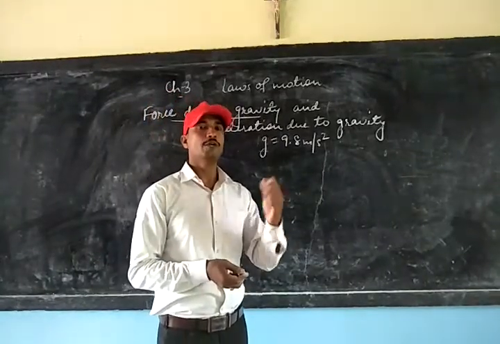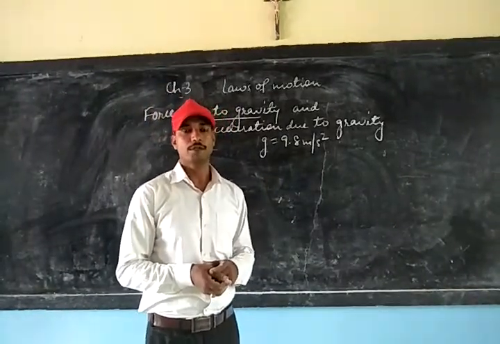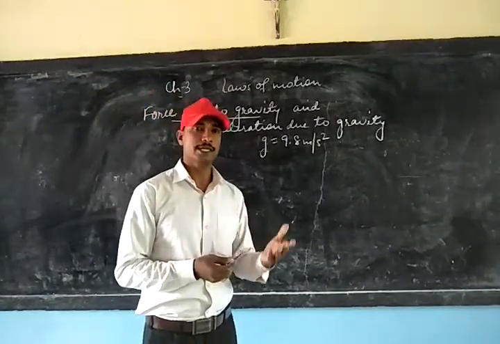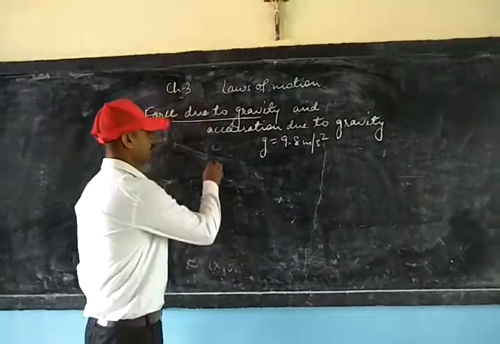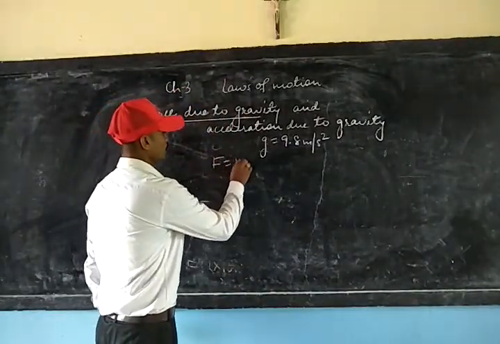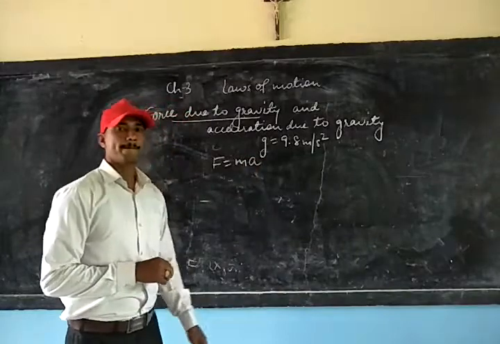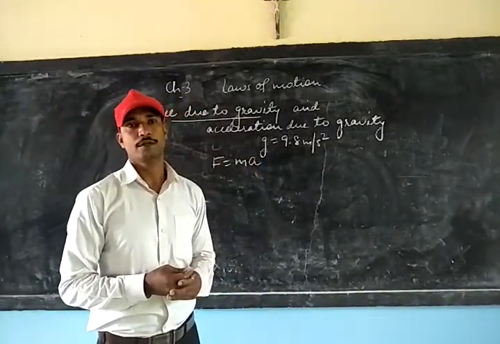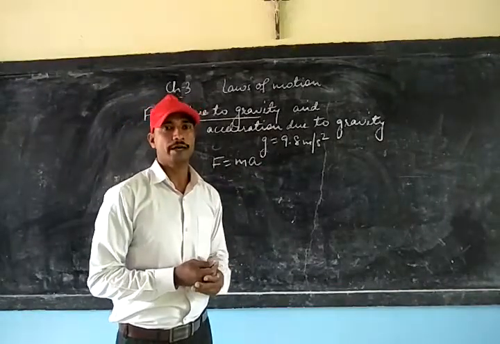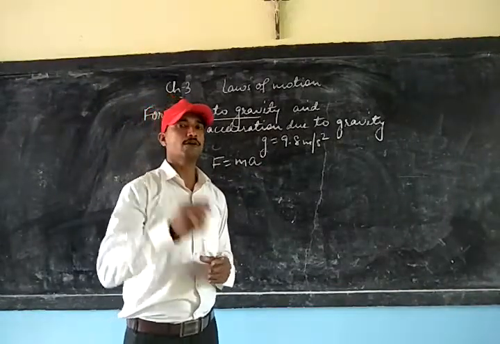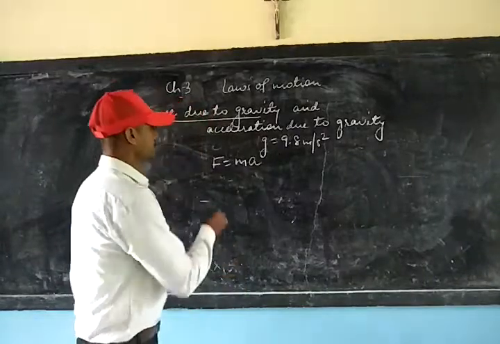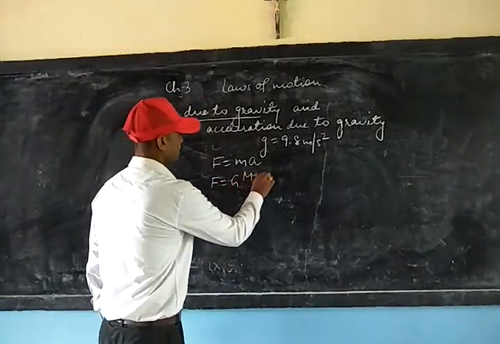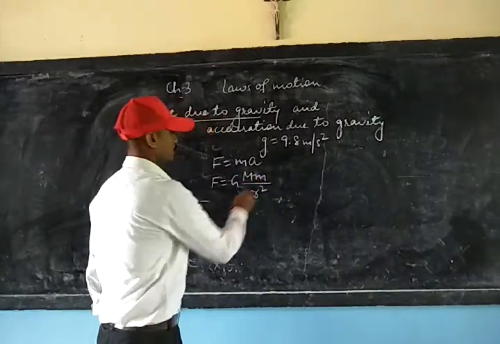We all know, according to Newton's law of motion, the force acting on the body produces an acceleration which is given by F is equal to m into a. This expression is according to Newton's second law of motion. And according to Newton's law of gravitation, the force acting on the body is given by F is equal to G M m divided by r square.